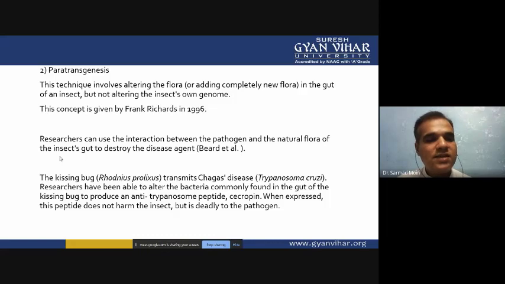So researchers can use the interaction between the pathogens and the natural flora of the insect gut to destroy the disease agent. The kissing bug transmits Chagas disease. Researchers have been able to alter the bacteria commonly found in the gut of the kissing bug to produce an anti-trypanosome peptide, cecropins. When expressed, this peptide does not harm the insect, but it is deadly to the pathogens. So we can control the population of the kissing bugs, and we can control Chagas disease.